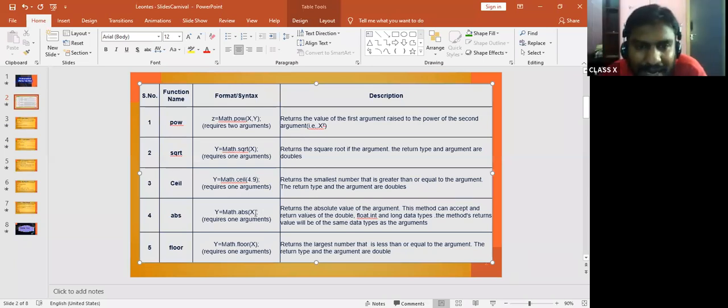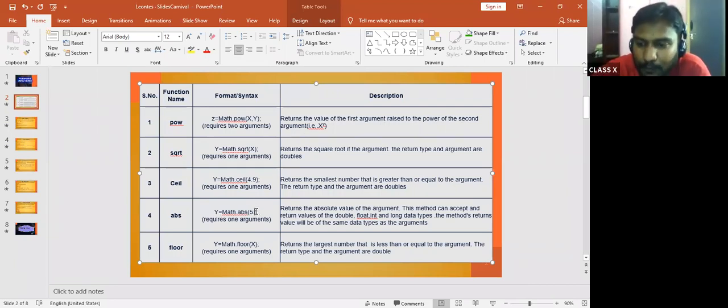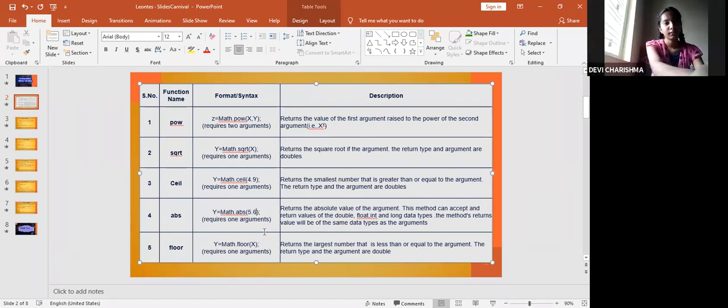Now absolute value, for example, if I write 5.0, what will be the value? 5. 5 only. Now I will write 5.6. What will be the value? 5.6.